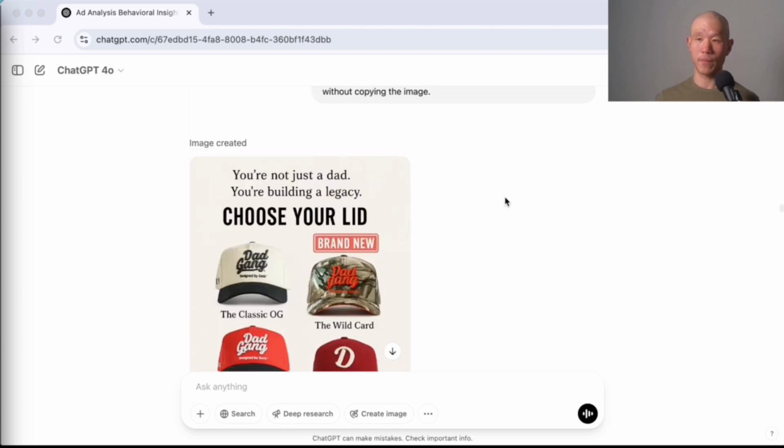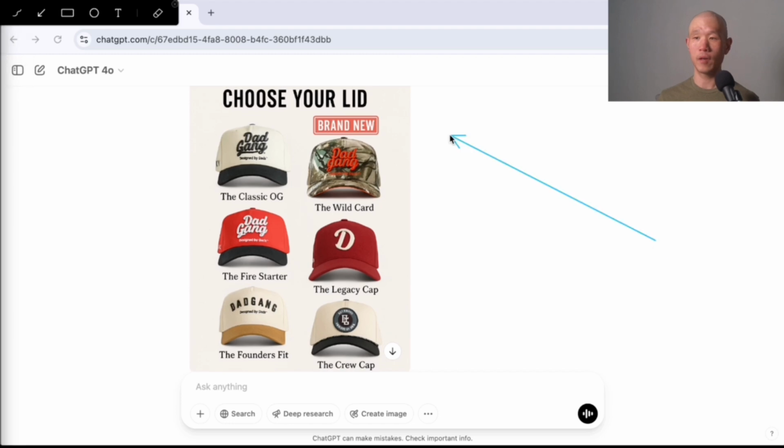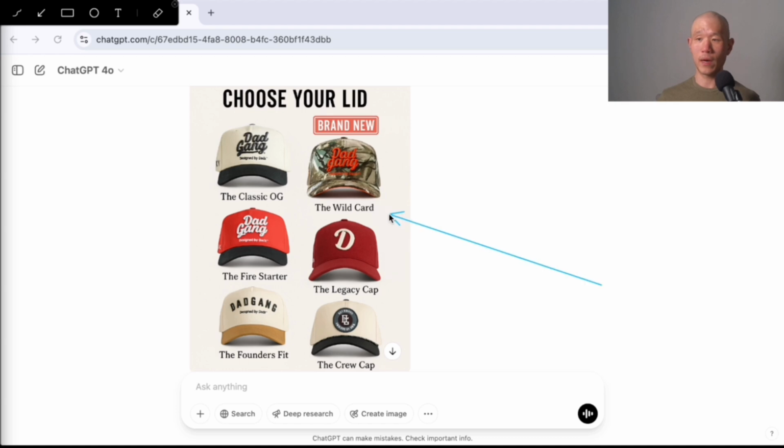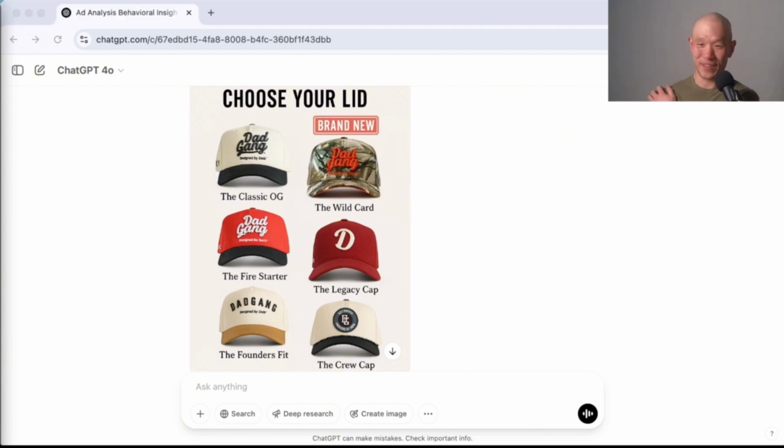But as a concept though, I think it's done a pretty good job of concepting out stuff and also getting it to a point where we can swap things in and out using Canva or Photoshop pretty easily. And the other thing it did here as well is the names of the products I don't think is actually accurate to the names of the products on their website, but can't blame it for trying to take initiative.